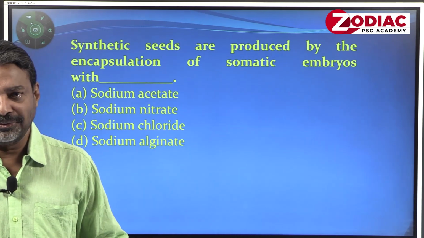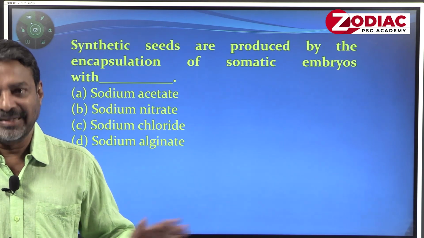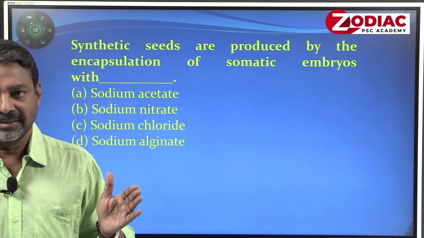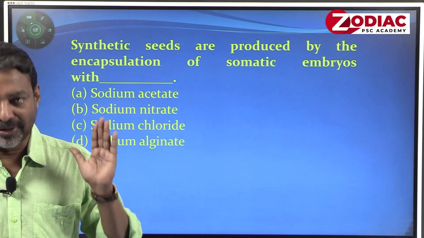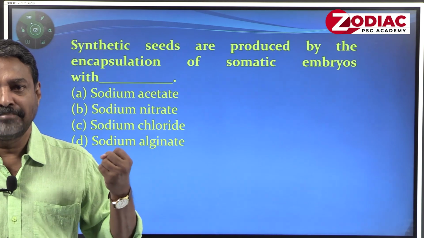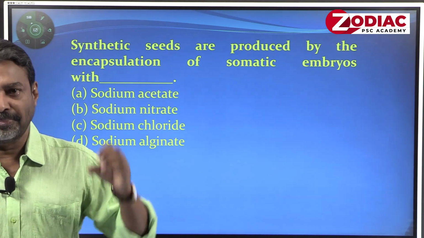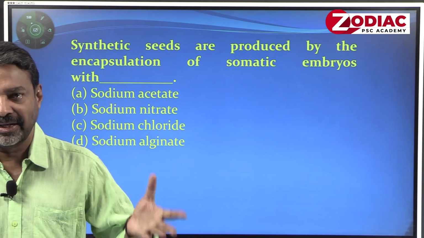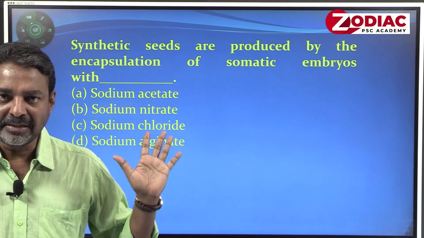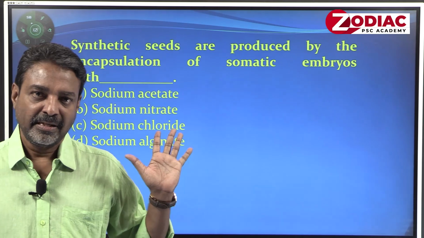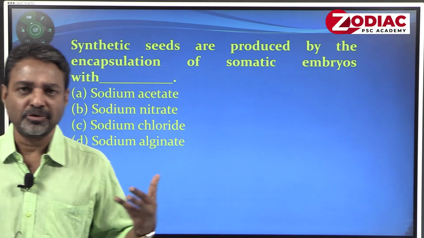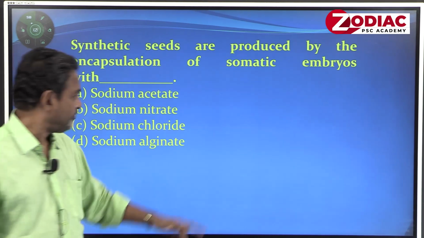It is not reactive, non-toxic, but capable of functioning as an ideal inert barrier protecting the embryo from damage, and it is biodegradable. When you are putting the synthetic seed in the soil, sodium alginate dissolves out, embryo will germinate. Oh, that is another mode of question. Okay. Answer is very simple, sodium alginate.